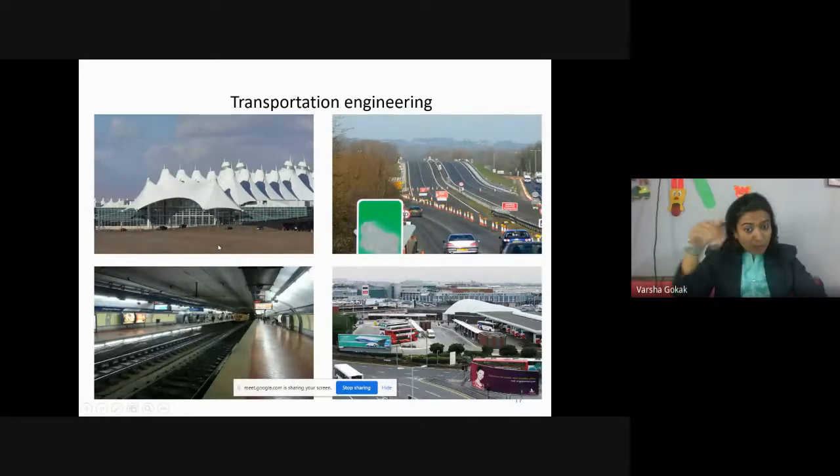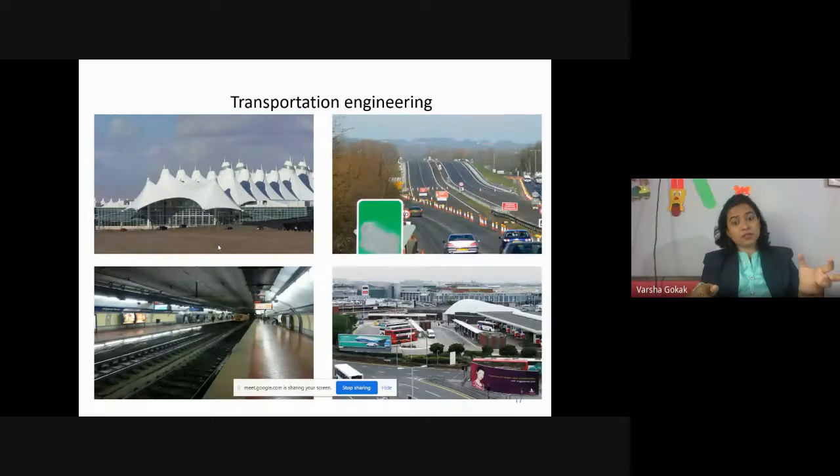So when I'm talking of a curve, the same thing is going to happen with the road, with the vehicle also. There will be that force coming into the picture, centrifugal force, and because of the centripetal force, the vehicle is going to be either thrown out or pulled in. So the road has to be designed for that force also. So that all will come under transportation.